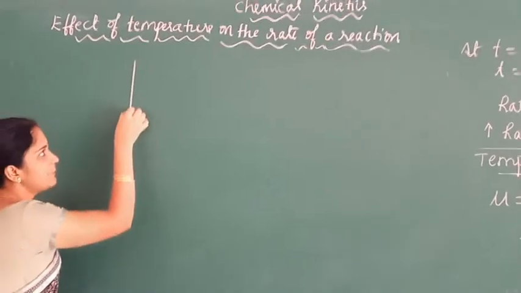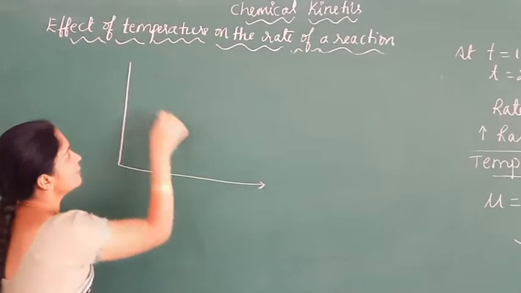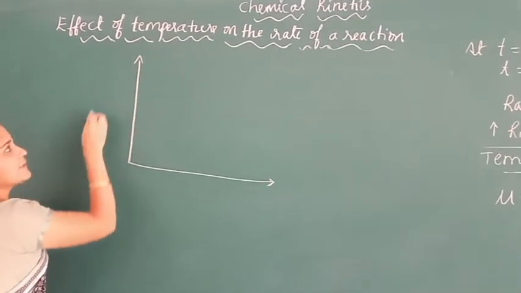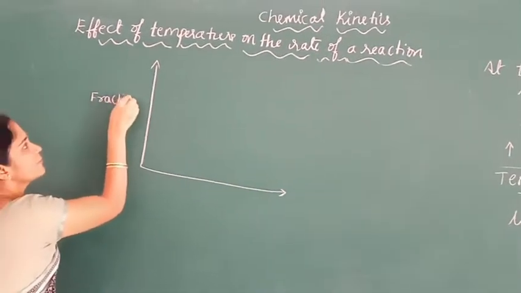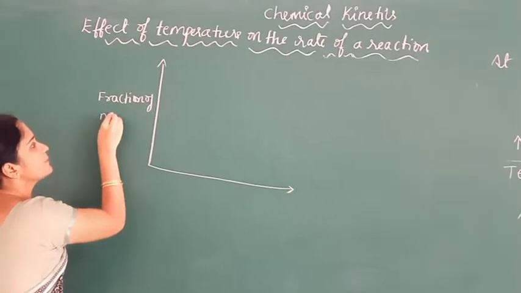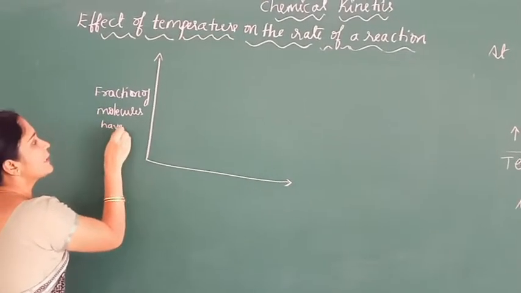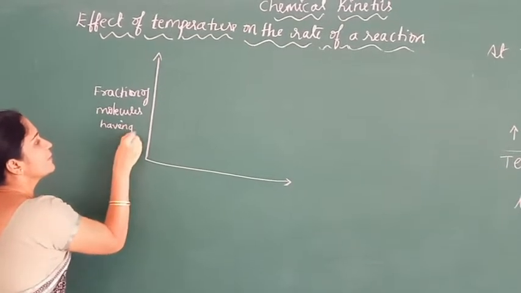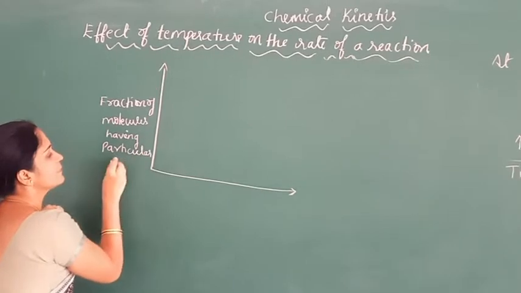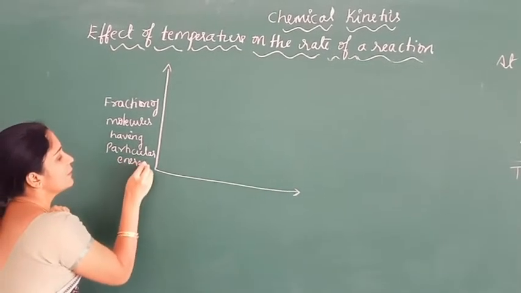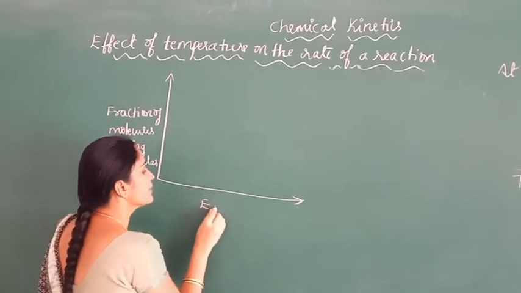The effect of temperature on the rate of the reaction can be explained with the help of a graph. On the y-axis I am taking the fraction of molecules having a particular energy, and on the x-axis I am taking energy.